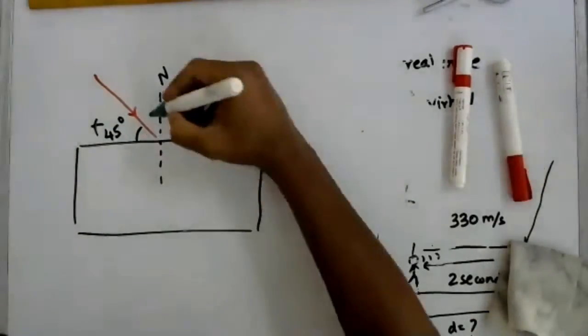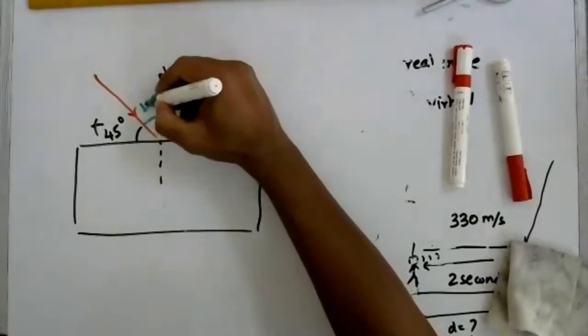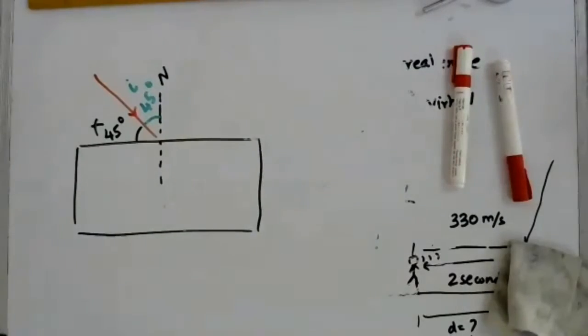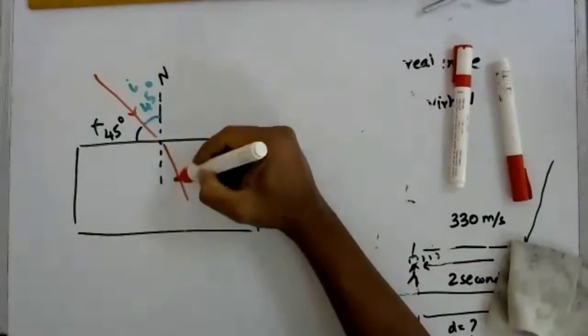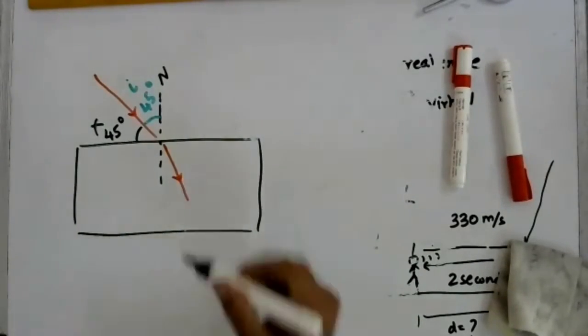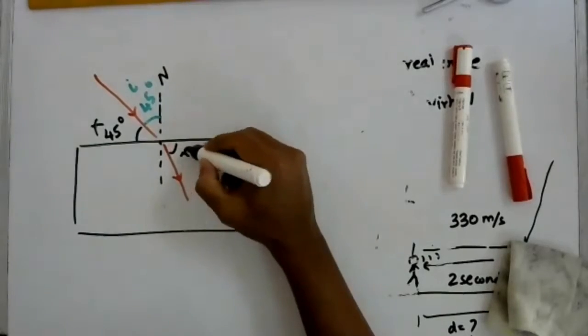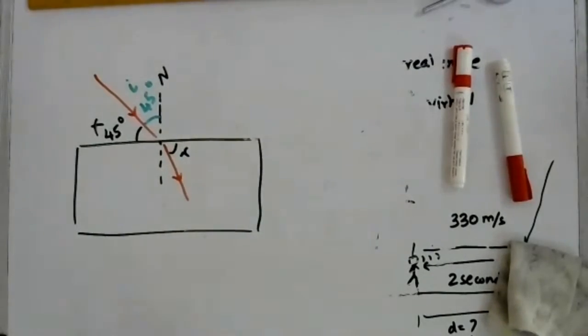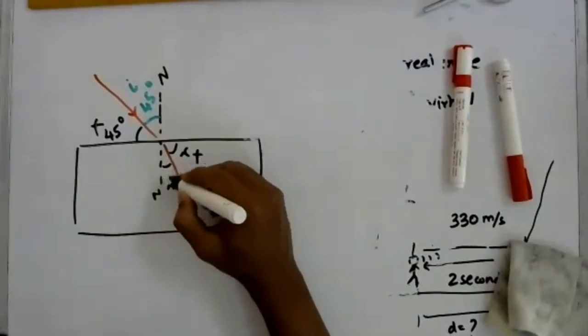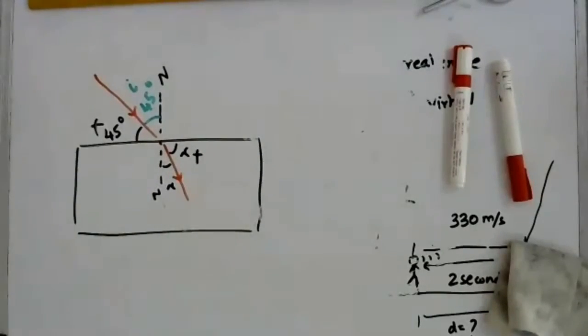The correct answer is to draw it from the normal to the incident ray. So this is 45 degrees, the angle of incidence. Similarly, when the light refracts on this side, the angle of refraction is not this, that will be wrong. The angle of refraction is this, always between the normal and the ray.